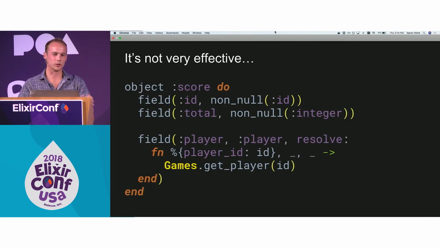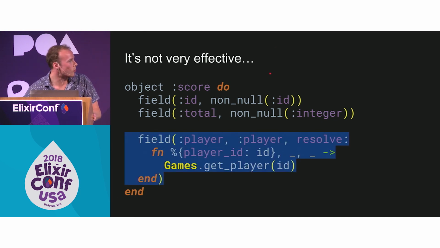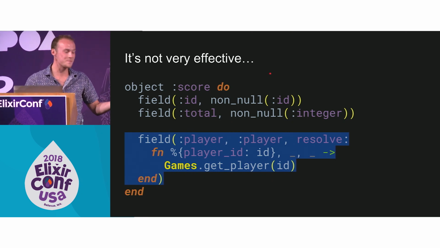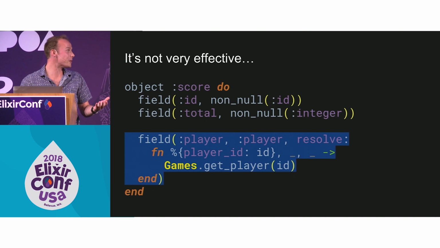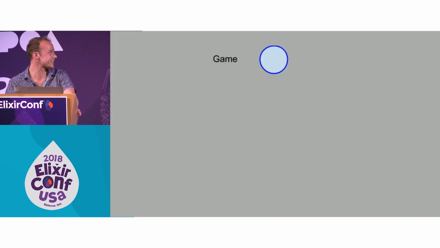This is what the resolver looks like that I wrote for player. It's pretty simple. It's exactly like the other one we wrote, where we're going to get the ID off of the score node, which we have, go to the database and get that data, which is exactly what I said we were supposed to do. So this seems pretty right. What could I have been doing wrong? When I was trying to figure this out my first time, I had to draw it out because I'm a visual learner. So I'm going to take you guys through that now.